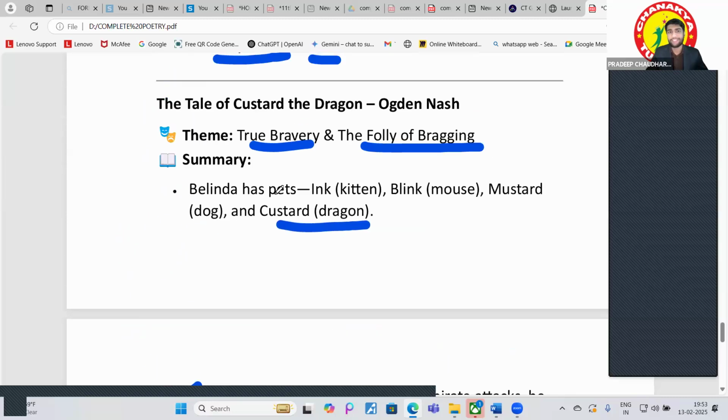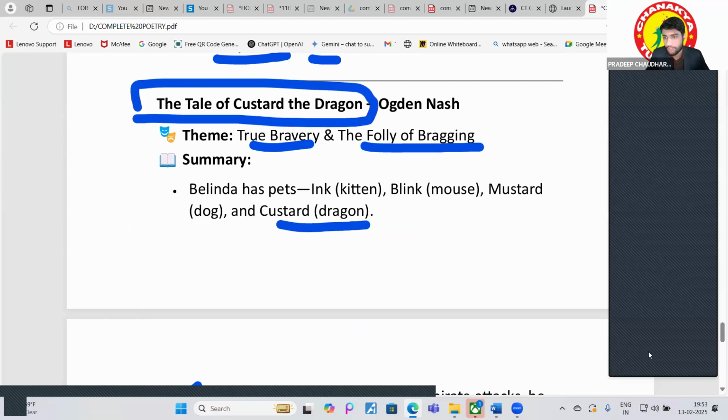Who will tell me about The Tale of Custard the Dragon? What is the message from this? I'll ask Reddy Nishta, are you there? I think she is a new student, she has not joined before. Yeah. Lakshmi, are you there? Yes, sir. What is the message of this poem? The Tale of Custard the Dragon.